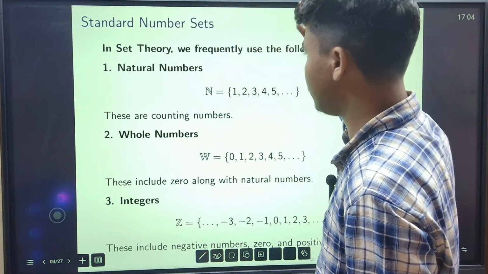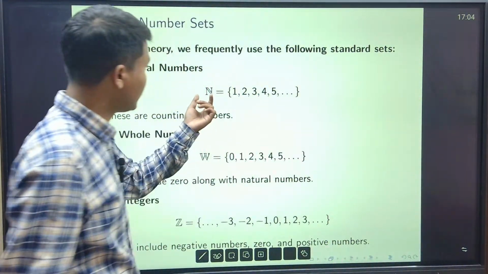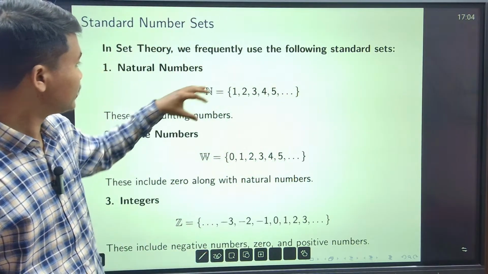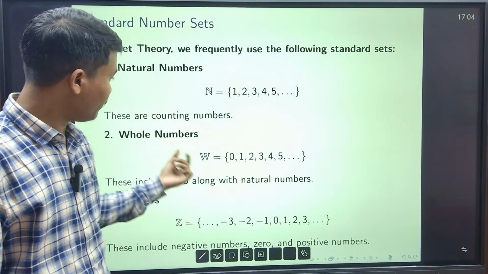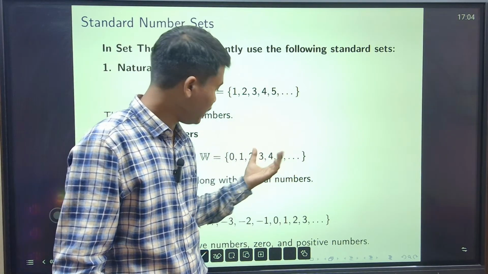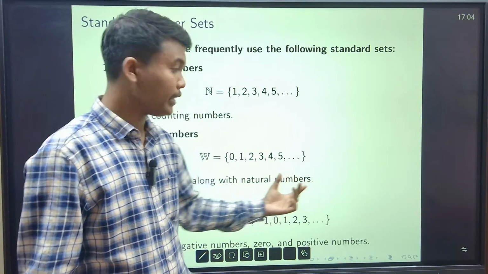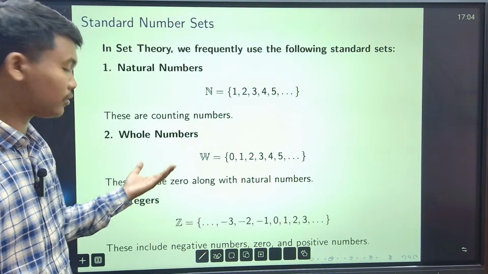In the standard number system, we all know that natural numbers start from 1 and continue up to infinity: 1 2 3 4, this is the set of natural numbers. Whole numbers start from 0 and then 1 2 3 and so on, right? This includes 0 along with the natural numbers. Natural numbers with 0 included, this is called whole numbers.